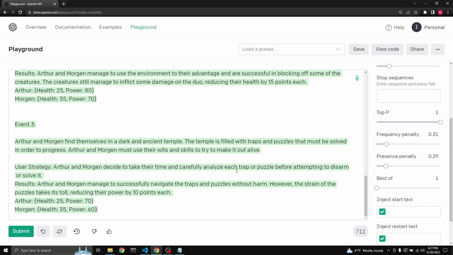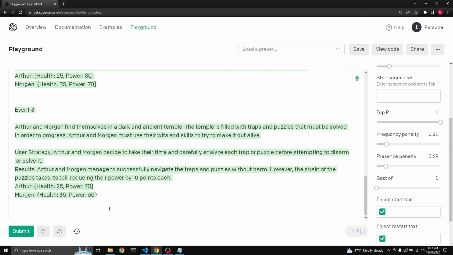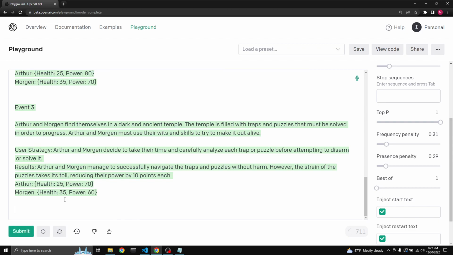decide to take their time and carefully analyze each trap or puzzle before attempting to disarm or solve it. Fine. Result is Arthur and Morgan manage to successfully navigate the traps and puzzles without harm. However, the strain of the puzzles takes a toll, reducing their power to 10 points each. Fine. Well, they're getting to event 4. Their healths are pretty low.